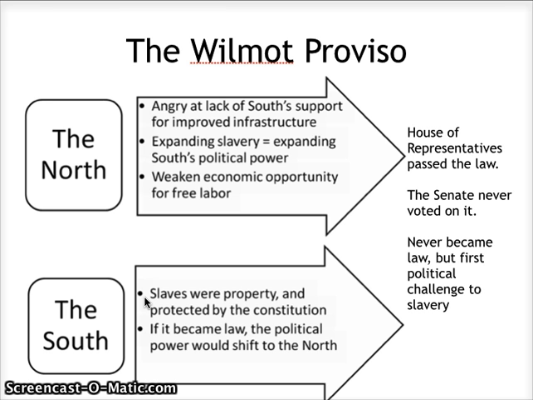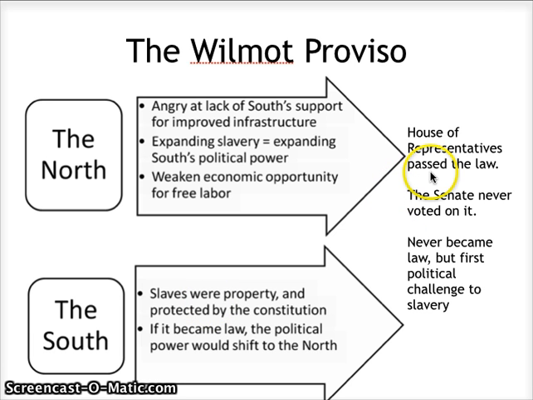So they're saying that under the Constitution, you have a right to expand and own certain types of property. The other thing that is worrying the South is that if this becomes law, the political power will shift to the North. So again, they recognize that if the Wilmot Proviso happens, the South is going to lose more and more power in government.